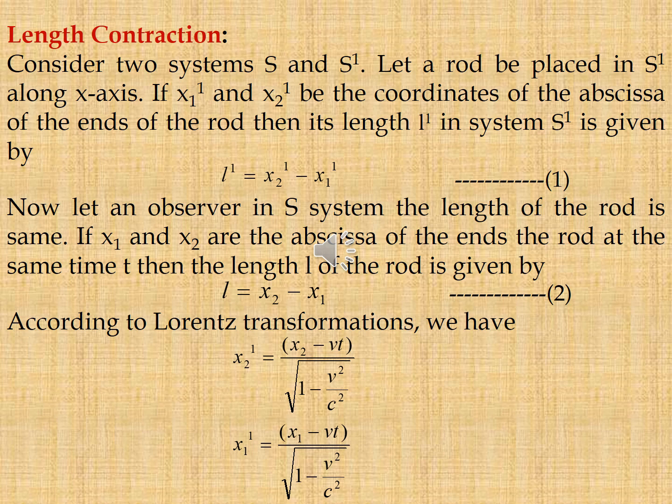Now the rod is placed in S frame. If x1 and x2 are the abscissa of the ends of the rod at the same time t, then the length L of the rod is given by L = x2 − x1. That is equation 2. According to Lorentz transformations, we have x2 dash = (x2 − vt)/√(1 − v²/c²). Similarly, x1 dash = (x1 − vt)/√(1 − v²/c²).